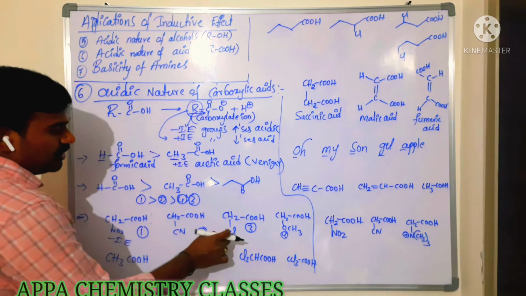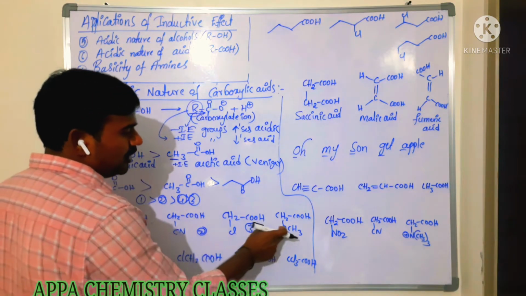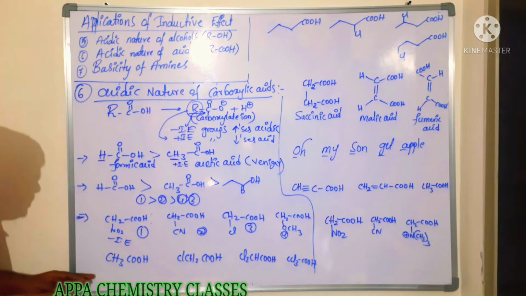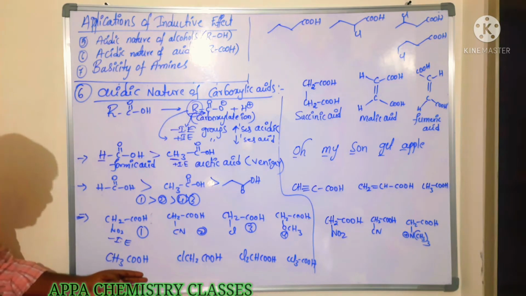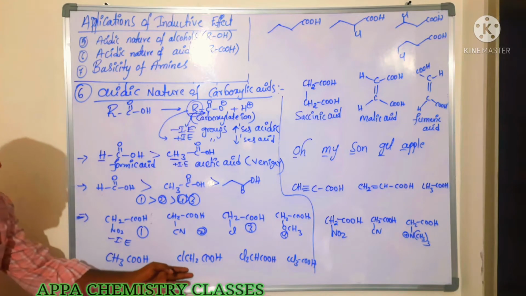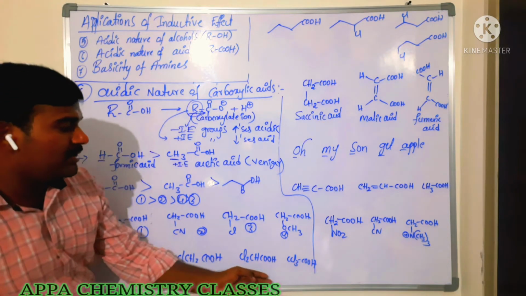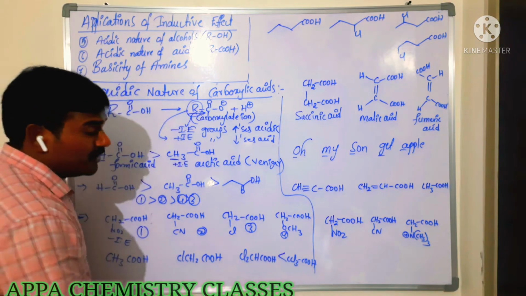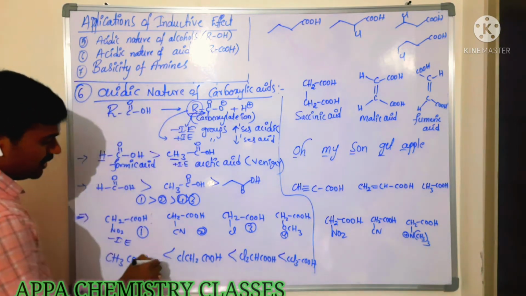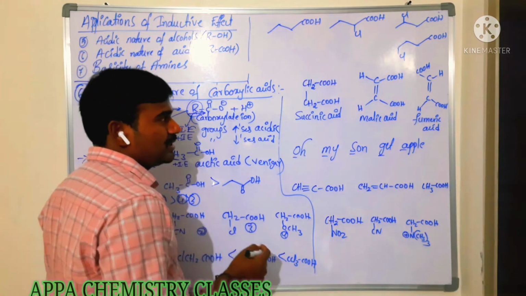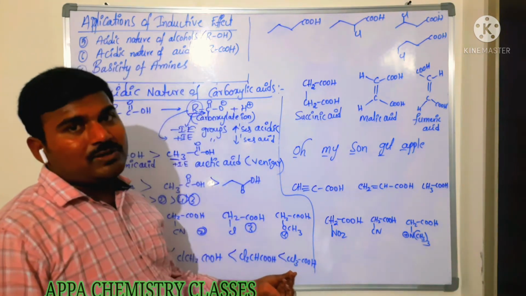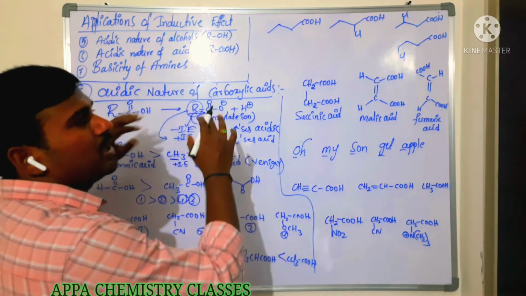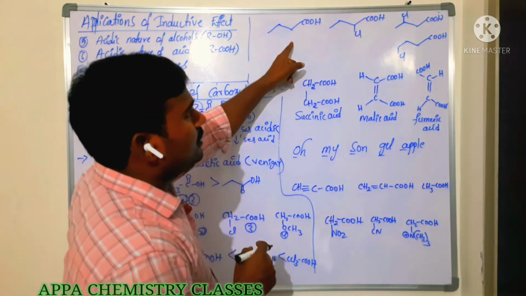Because the third one contains chlorine, here oxygen is there. Oxygen is more electronegative than chlorine. So next is CH3COOH, that is acetic acid. It is monochloroacetic acid, dichloroacetic acid, trichloroacetic acid. More number of electron withdrawing groups, more is the acidic nature. Okay? So more number of electron withdrawing groups means they will withdraw the electron and they will stabilize the carboxylate ion.